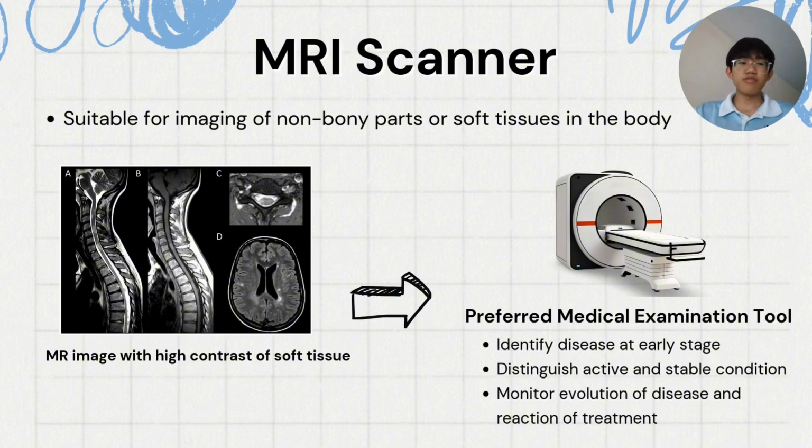The MRI scanner is suitable for imaging of non-bony parts or soft tissue in the body. Because the MR image produced by the MRI scanner has high contrast of soft tissue, the MRI scanner is used as a preferred medical examination tool in real life. It is used to identify disease at an early stage, distinguish active and stable conditions, and also monitor evolution of disease and reaction to treatment in patients.